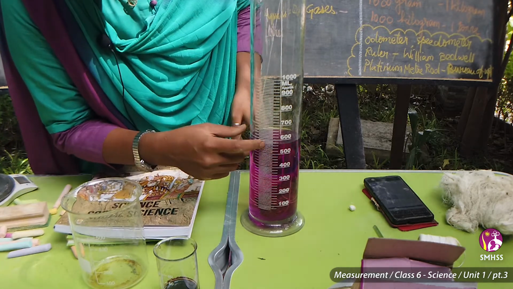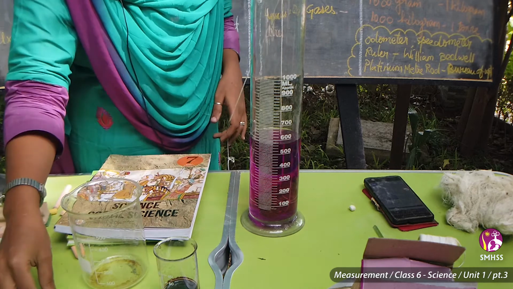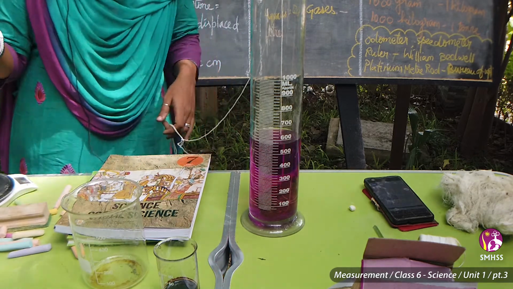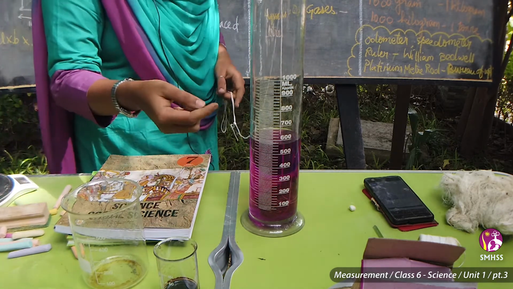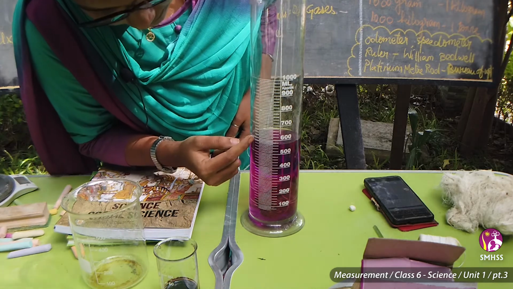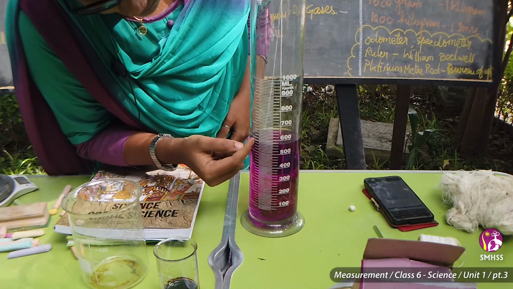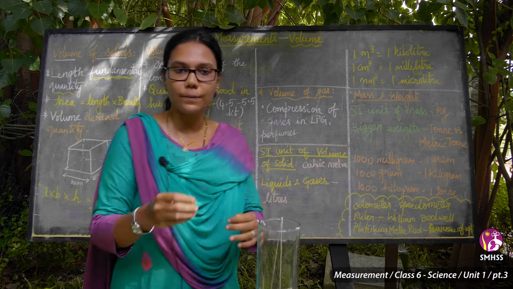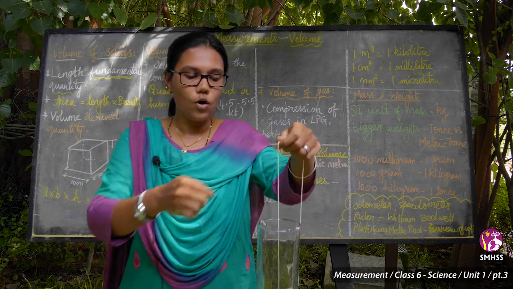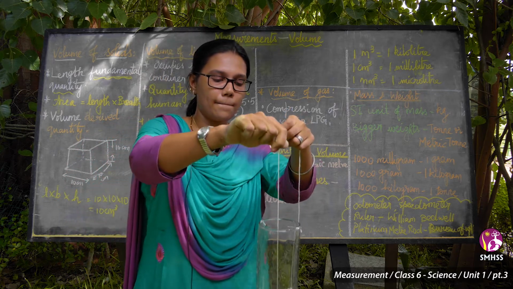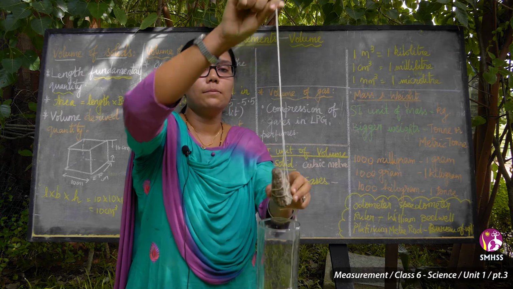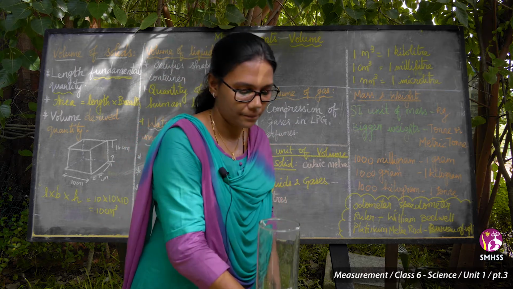The water level has increased to 580. Okay, you can see it clearly. 580 here, not 600, 580 ml. So how can we calculate the volume of this rock? Let us see how to calculate the rock volume.